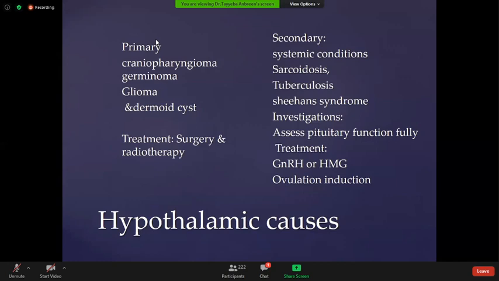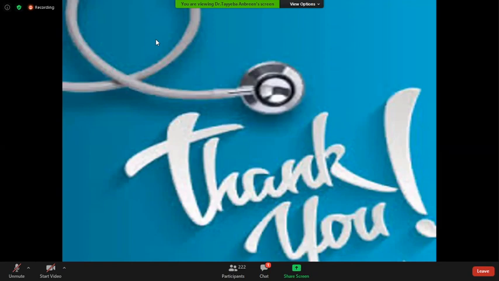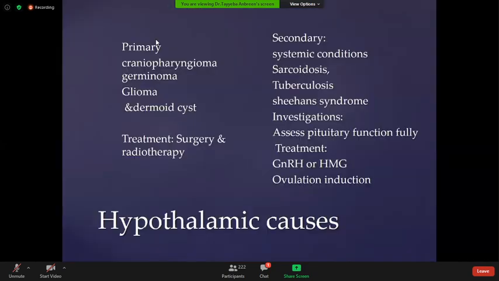Or if the patient wants to be pregnant again, you can give ovulation induction in the same way as you have given for polycystic ovarian disease, starting with the oral, then shifting to the parenteral, and after that follow with IVF and all these things. These are the hypothalamic causes. It's all about amenorrhea. If you have any question, write your questions in the comment box.